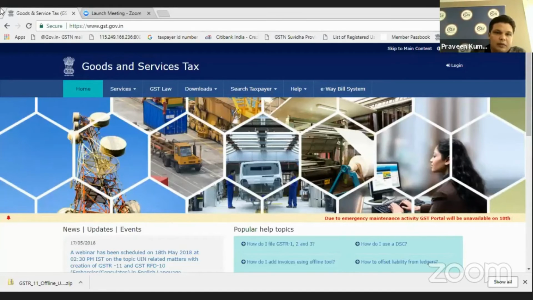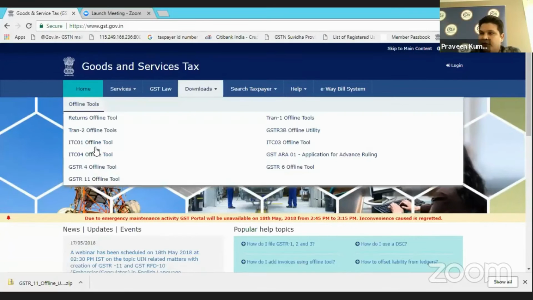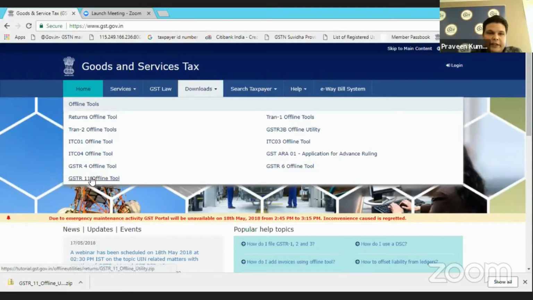You can just get it downloaded from here only, and once you click on that, your offline utility tool will be downloaded in zip format. That is a compressed format of the utility tool.